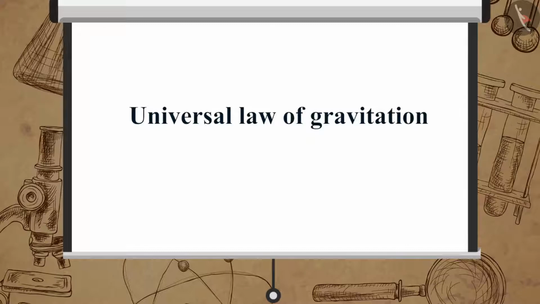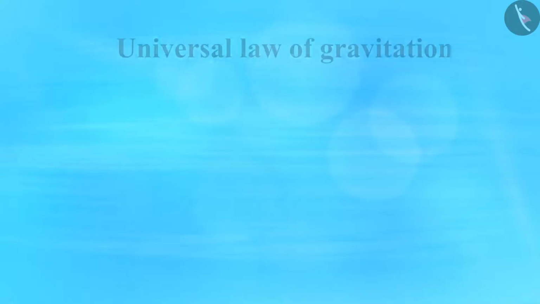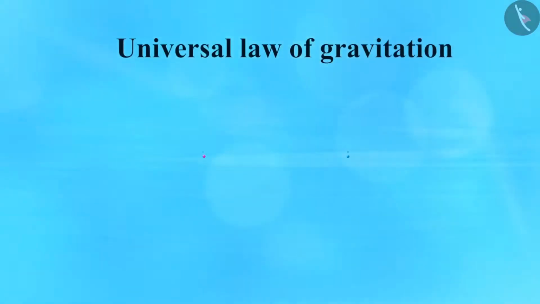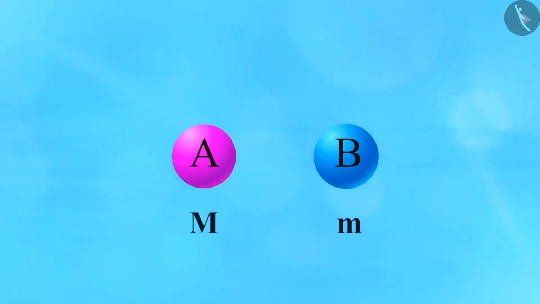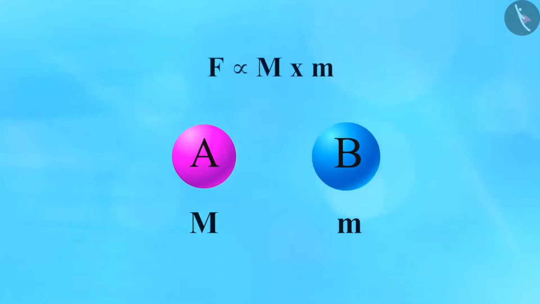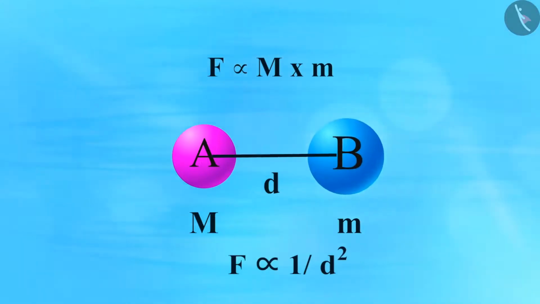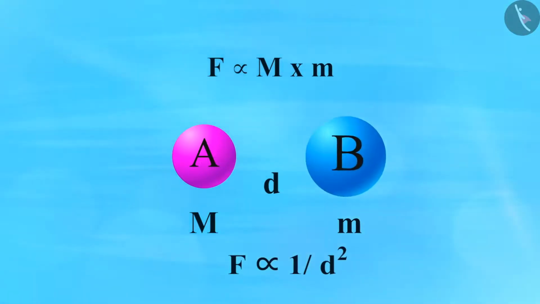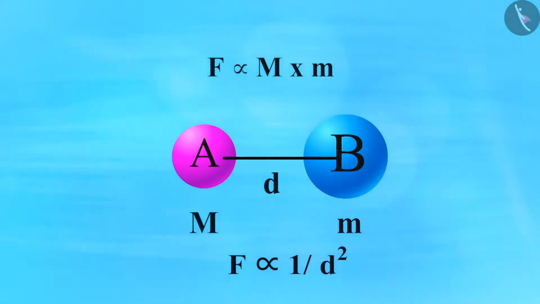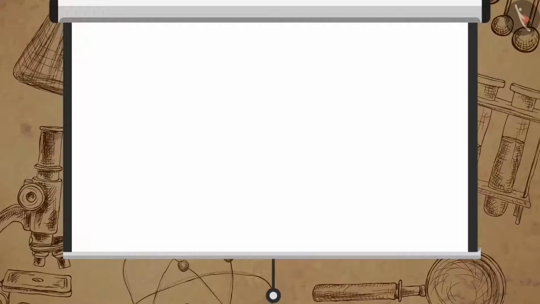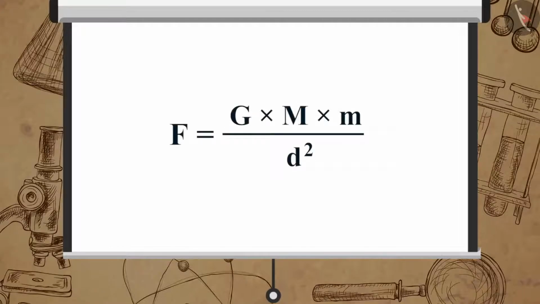Now, let us understand what exactly is the universal law of gravitation. The universal law of gravitation states that the force between two objects in the universe is directly proportional to the product of their masses and inversely proportional to the square of the distance between them. The force is directed along the line joining the center of two objects. Mathematically, it is written as F is equal to G multiplied by m1 multiplied by m2 upon d square.